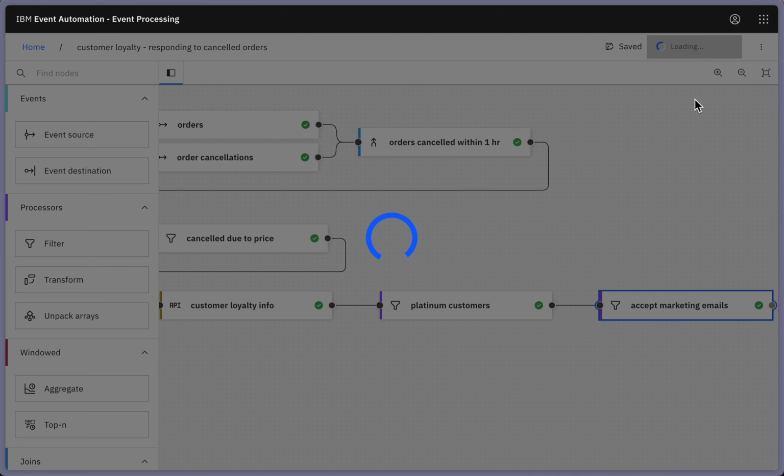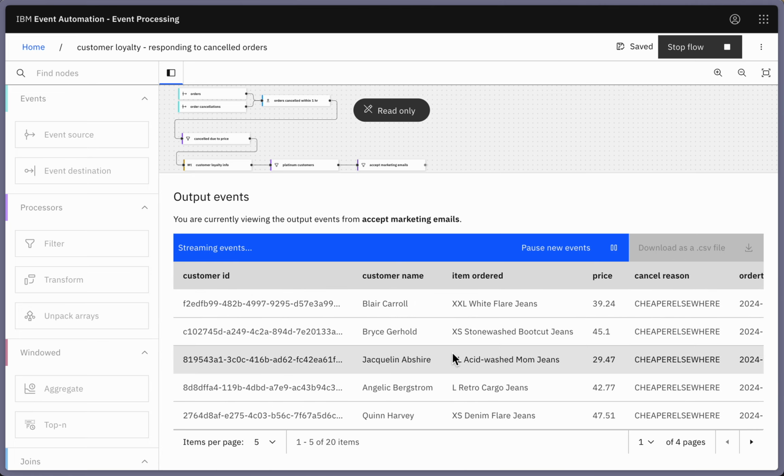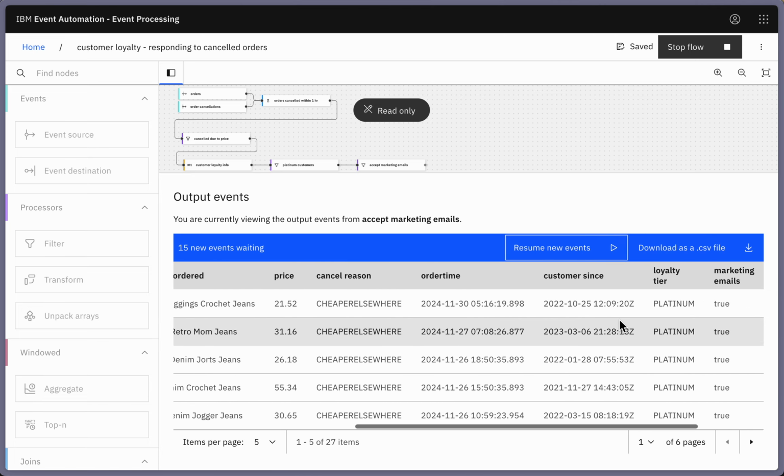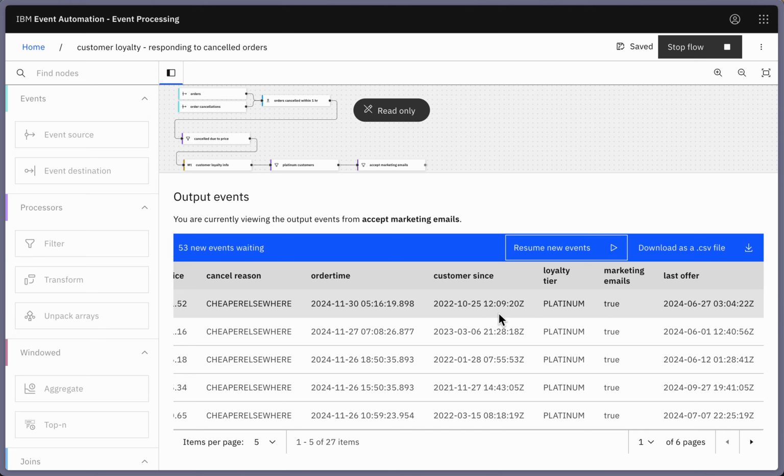So if I give that a try, now I'm still getting those cancelled orders, but now I've started to narrow down just those orders that were cancelled because of price sensitivity from customers who've been a customer for a long time, very loyal, have made many purchases with us, and who are willing to have us reach out to them with marketing related content.